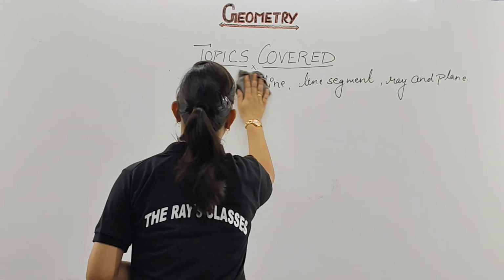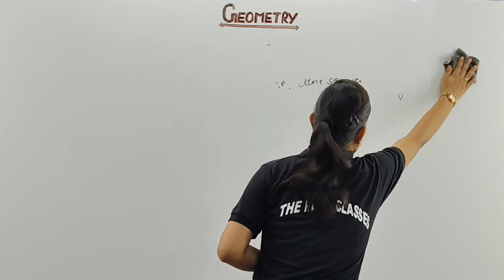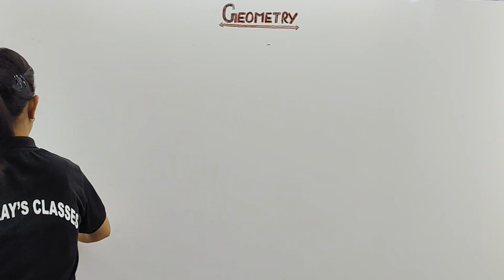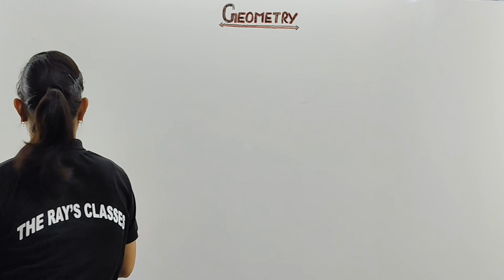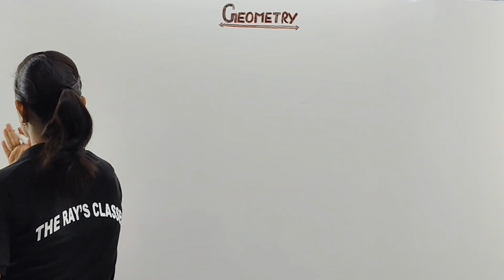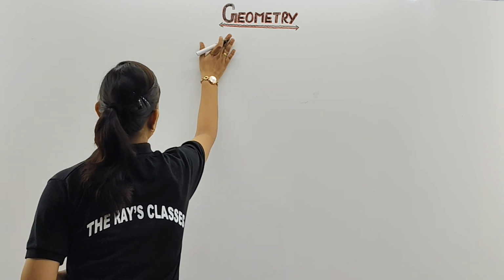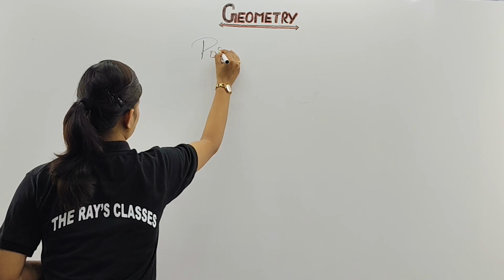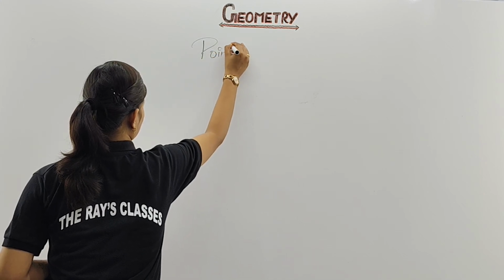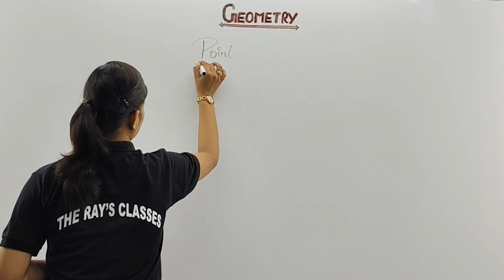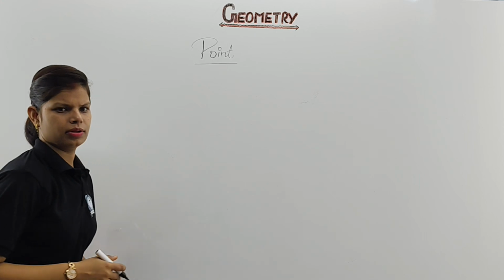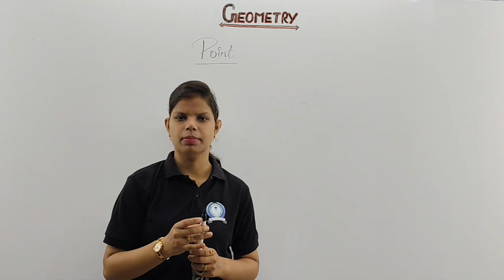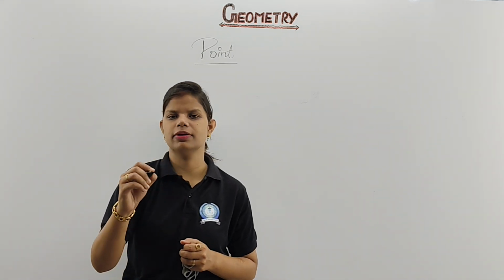So mark your heading. I am going to erase everything now. Your heading will be point. Please mention it. Point is what? Point. Everybody knows what a point is. That means this, I am having the marker in my hand. This top part of this marker, we are writing with the point of this.